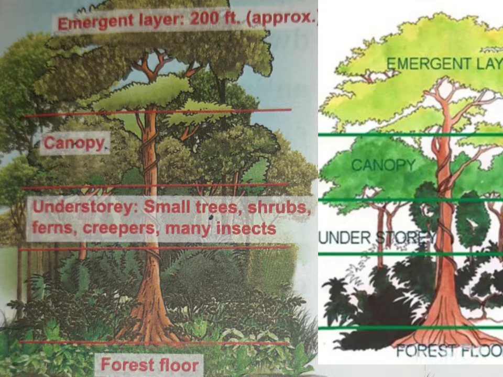The lowest layer is the forest floor. Second is the understory, which consists of small trees, shrubs and creepers. Above it is the canopy, an umbrella-like structure, because here the trees are very close to each other. And the topmost is the emergent layer, because it has the tallest trees with a height of approximately 200 feet, which are also known as highest plants. So these are the layers of vegetation found in equatorial forests.